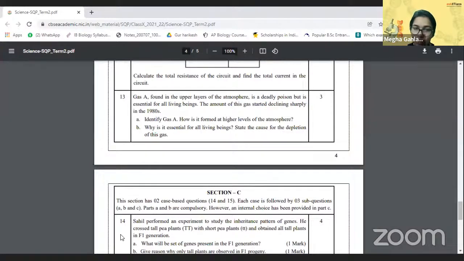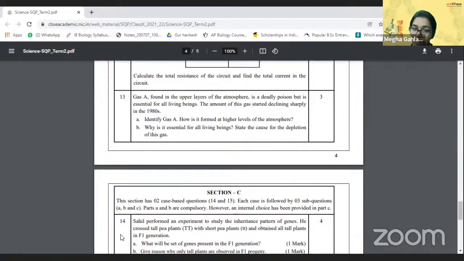Gas A found in the upper layers of the atmosphere is deadly poison, but it is essential for all living beings. The amount of this gas started declining sharply in the 1980s. I think this is the easiest question that you've encountered. Absolutely correct. All of you are correct. So it's the ozone gas. Okay. So identify the gas A, ozone, full marks there.